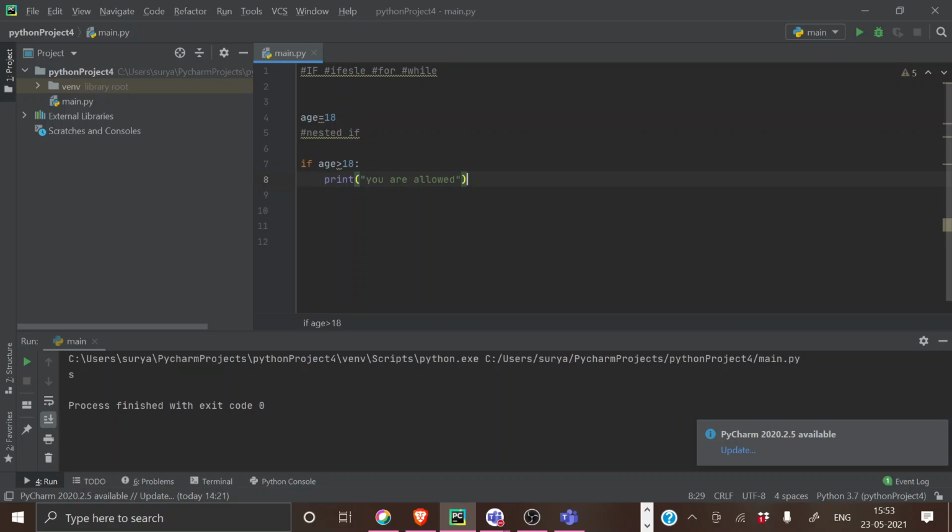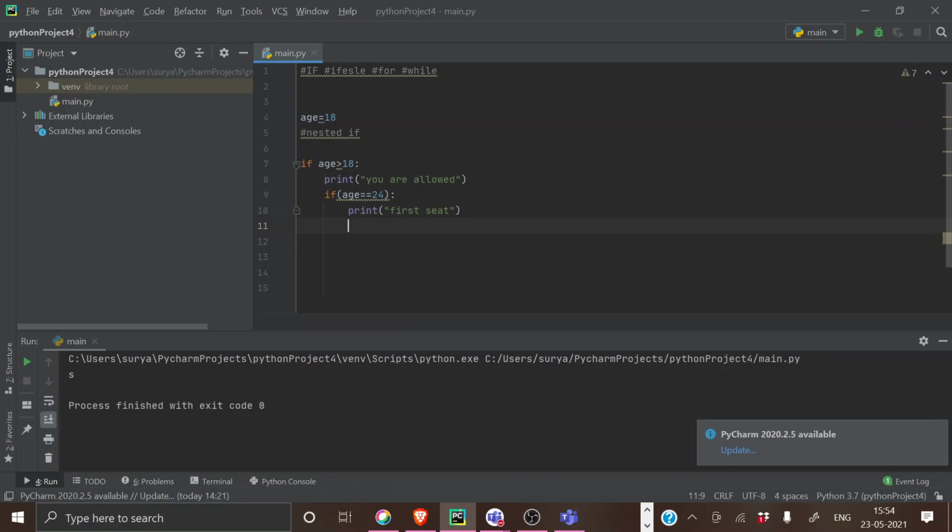But if you want to sit in the first seat of the roller coaster, you should be at least 24 years old. So in that if condition, you're going to use another if, age equal to 24, print first seat.